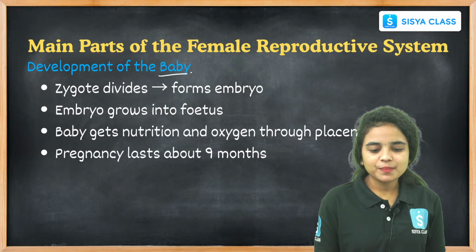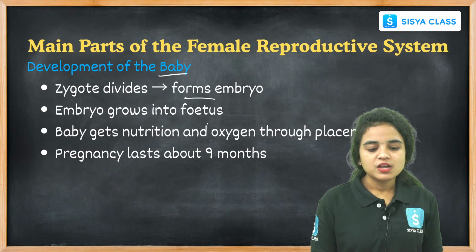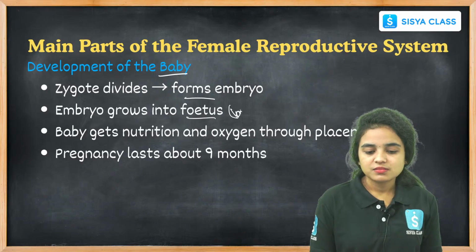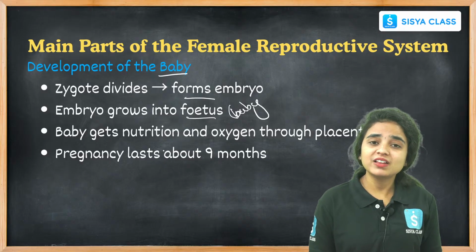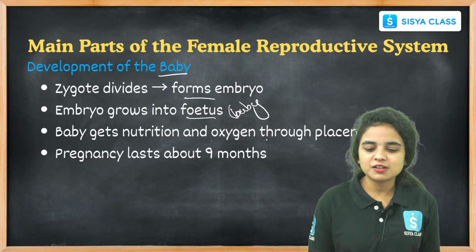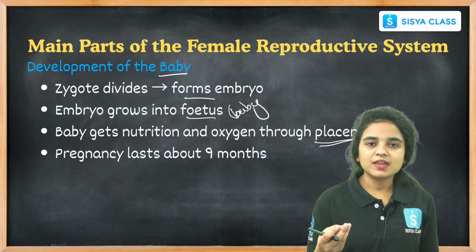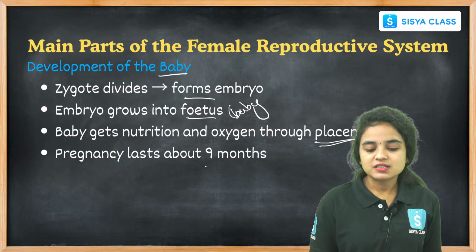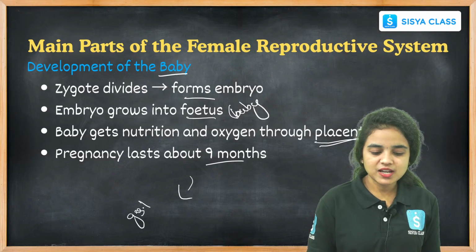While coming to the development of the baby, the zygote divides and forms an embryo. This embryo grows into a fetus, a new baby. How will the baby get nutrition and oxygen from the mother? With the help of the placenta. The placenta nourishes the baby by getting nutrients and oxygen from the food taken by the mother, and it will last for 9 months. Hence this duration is called the gestation period, right?